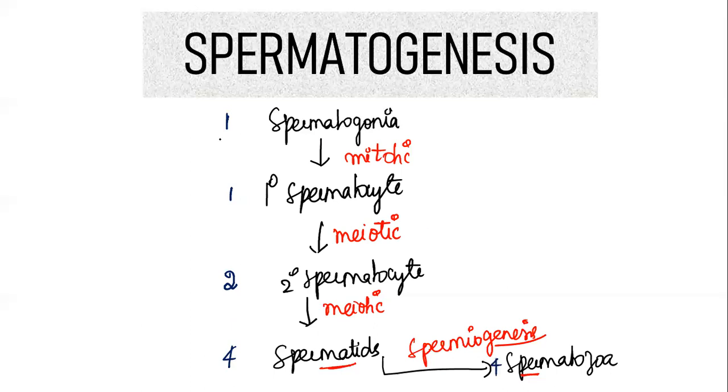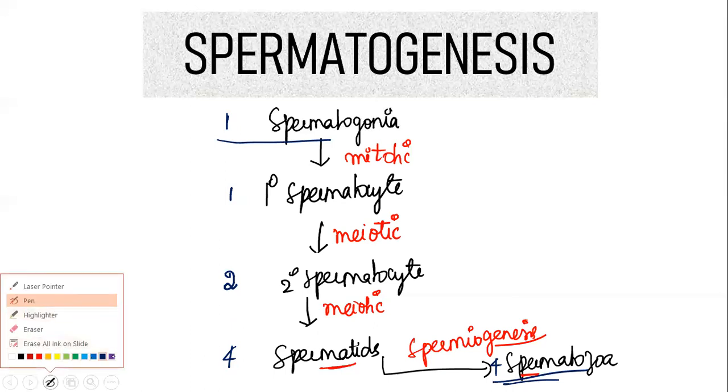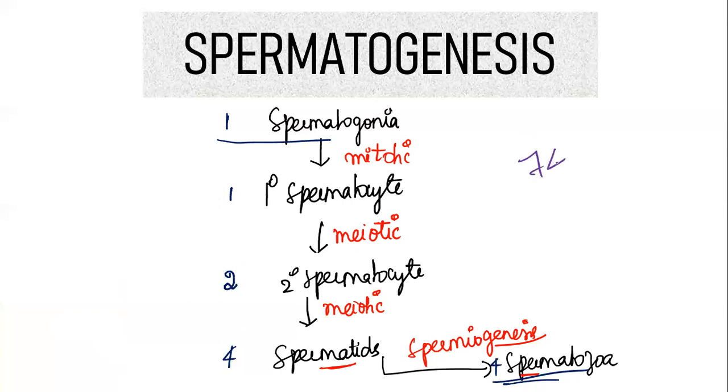So ultimately, one spermatogonia undergoes spermatogenesis to form four spermatozoa. And a very important NEET PG question is, it takes approximately 74 days for the completion of spermatogenesis. Very important. It can be asked even in your MCQs and university exam.